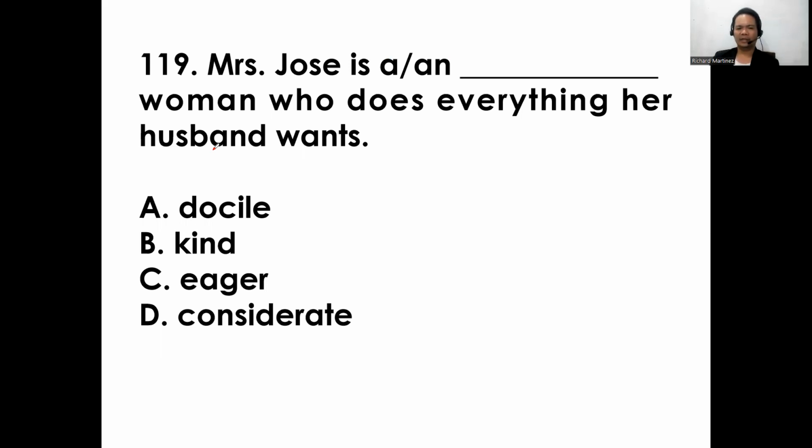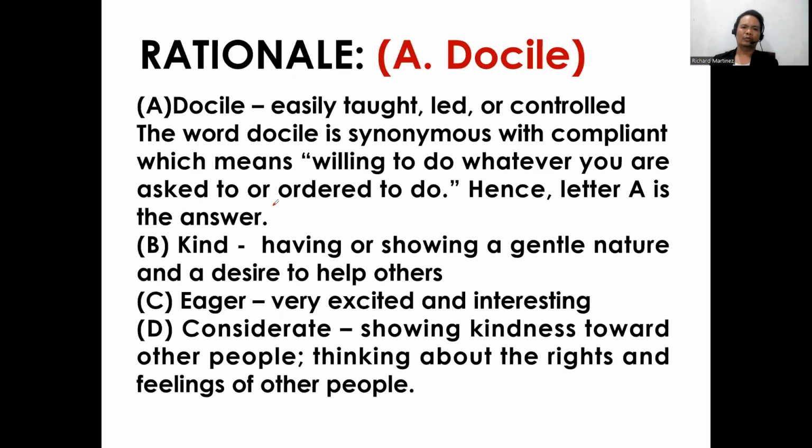A, docile; B, kind; C, eager; D, considerate. All right, so docile. A, docile, easily taught, led, or controlled. The word docile is synonymous with compliant, which means willing to do whatever you are asked or ordered to do.